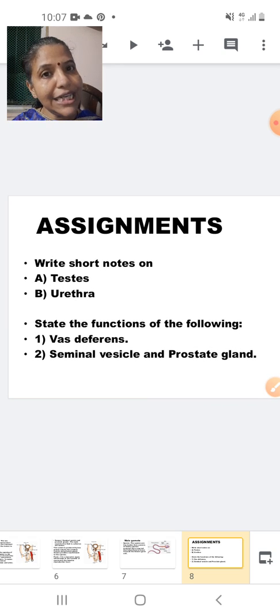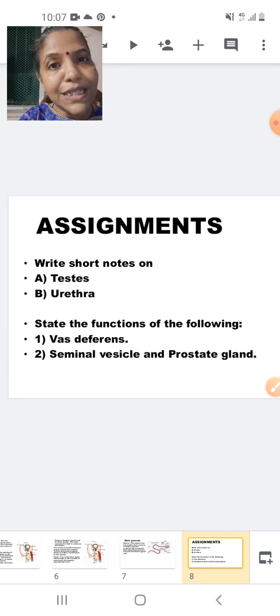Write short notes on testis. You will describe the testis. There are a pair of testis. It is present in the scrotum. And then you will explain how the temperature has to be maintained lower than that of the body temperature. Then you will write the function, that is production of sperm as well as testosterone, which controls the secondary sexual characters. Then is the urethra. For the urethra, you will write, it is a common passage for what? Urine as well as semen. So it is a part of your excretory system as well as reproductive system.